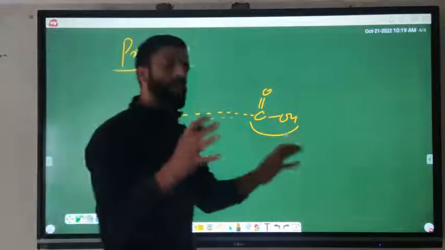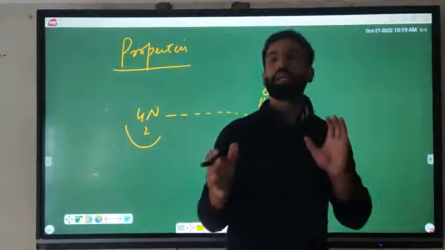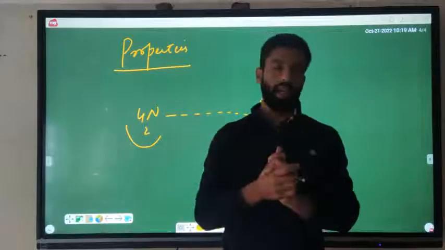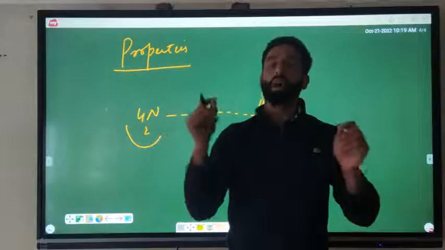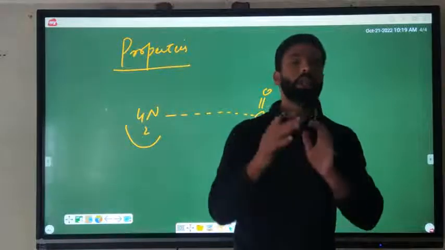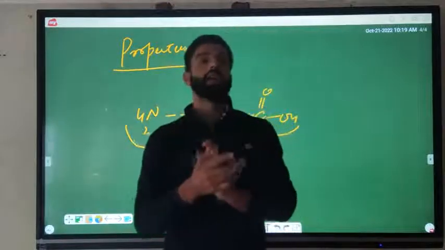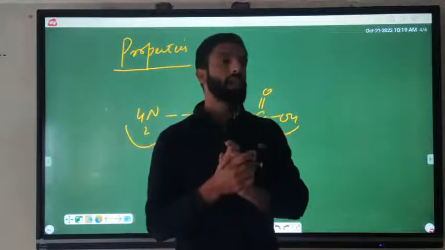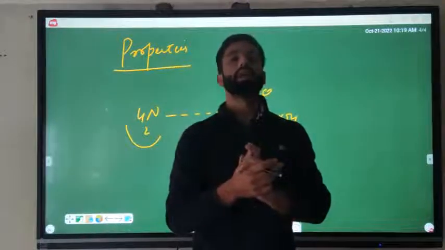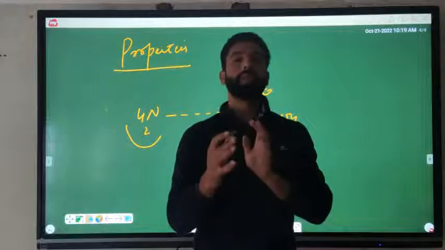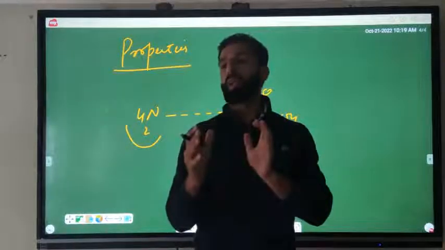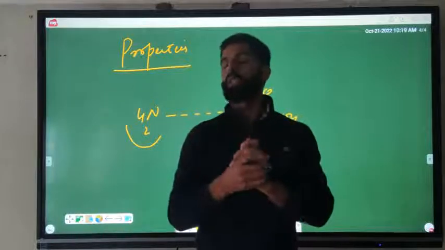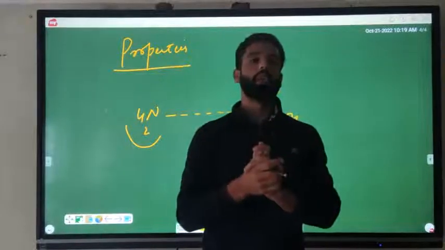In presence of acidic or basic medium, these groups neutralize each other, and at one point they reach the isoelectric point. At the isoelectric point they have least solubility in water, so we can separate polypeptides at the isoelectric point. This is the main basic property of polypeptides.